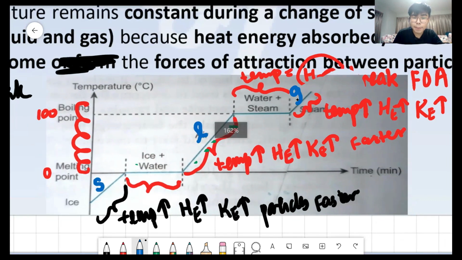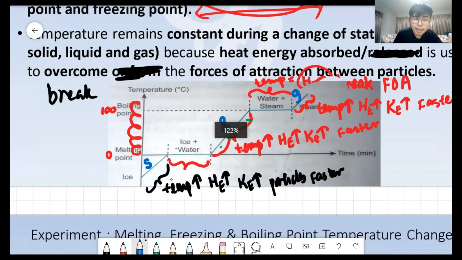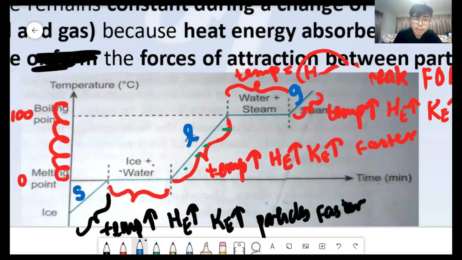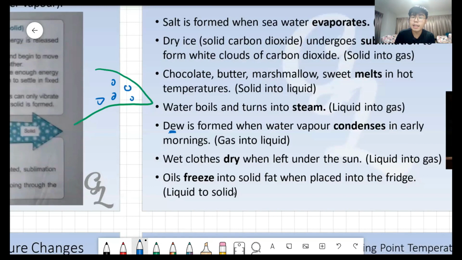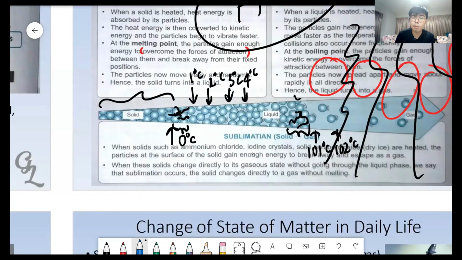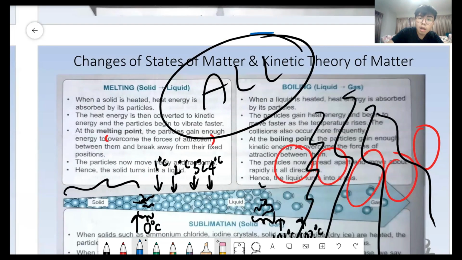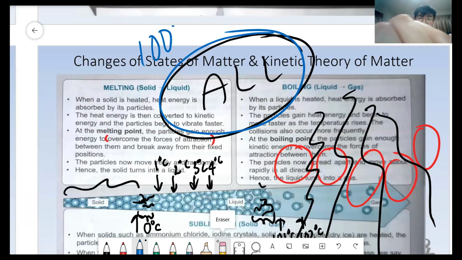So what happens is, do you see another two groups of words here at the flat lines? Do you see ice plus water, water plus steam? Do you know why they want to write like that? Do you remember again? Just now what I said is very important: look at this word, all, which means 100%. Do you remember? I told you that the forces of attraction must break 100%. This is the reason.